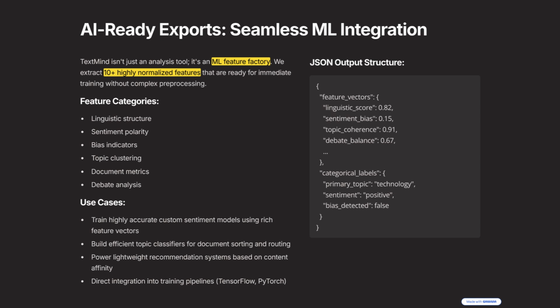Beyond analysis, TextMind integrates seamlessly with AI. It exports structured ML datasets, 27 normalized features across linguistic, sentiment, bias, topic, document, and debate categories. That means you can directly train models, classify text, or generate insights, all from your offline output. It bridges human-readable insights with machine learning-ready data.